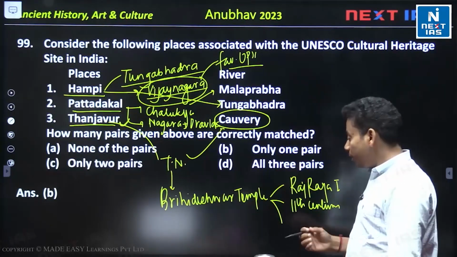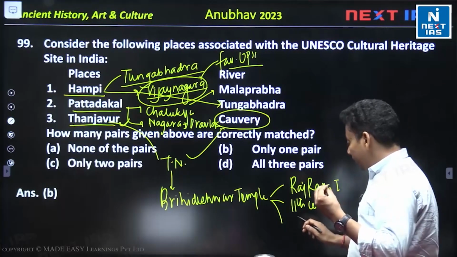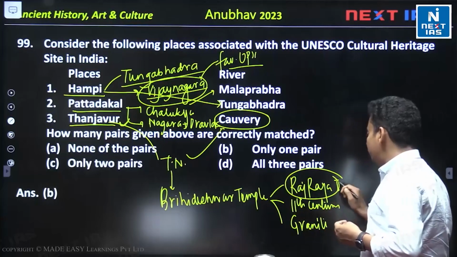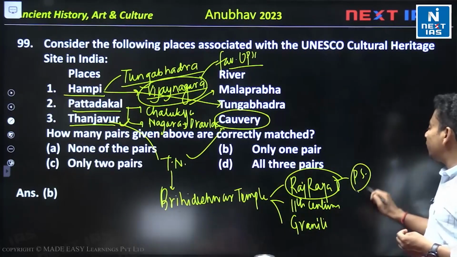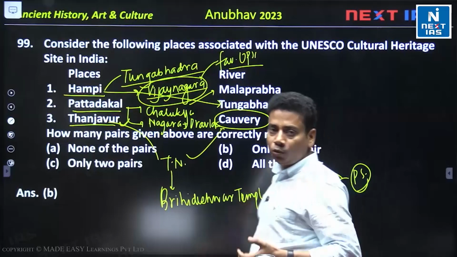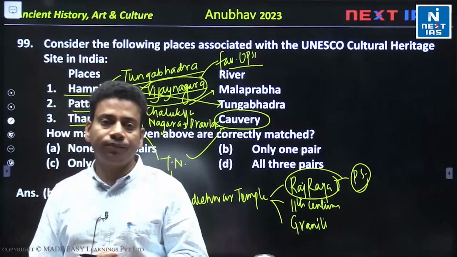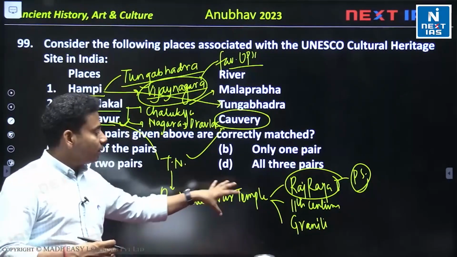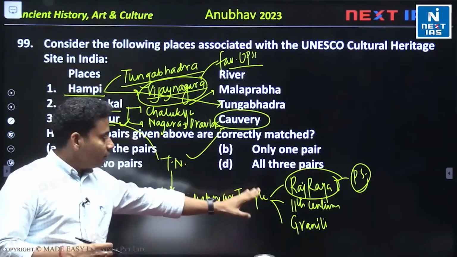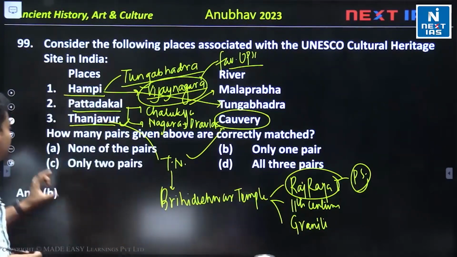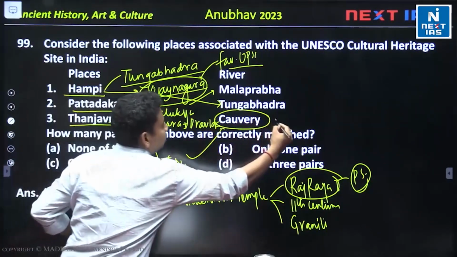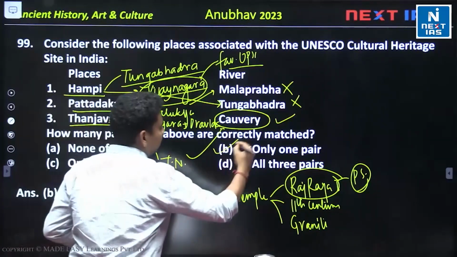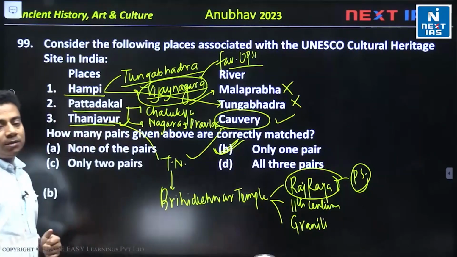टेम्पल में क्या क्या इंपॉर्टेंट पॉइंट है? टेम्पल में ग्रेनाइट यूज हुआ है, granite. Okay. And Raja is the Ponniyin Selvan I. तो Ponniyin Selvan I नहीं, Ponniyin Selvan. ठीक है. So ये आपने देखा था मूवी, तो मूवी की वजह से भी ये न्यूज में था. ठीक है. सो हो सकता है Brihadeeswara temple पे कुछ आपसे क्वेश्चन पूछे. So this was built by Raja I, then 11th century, granite, ये सब चीजें हैं. ठीक है. Thanjavur correctly matches. So this is correct, this is incorrect. So only one pair is correct. Answer will be B. Answer will be B.